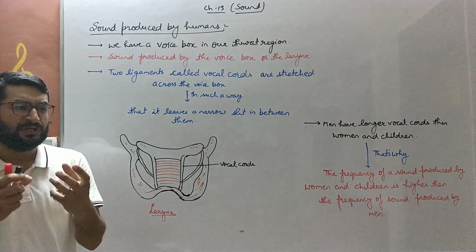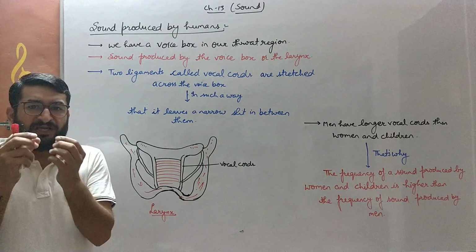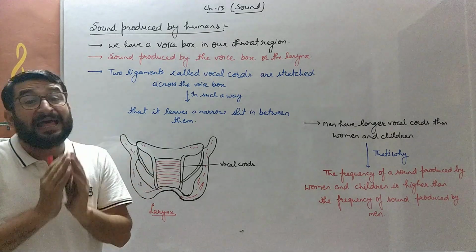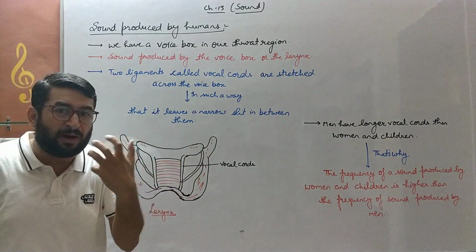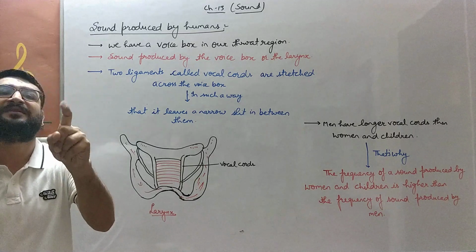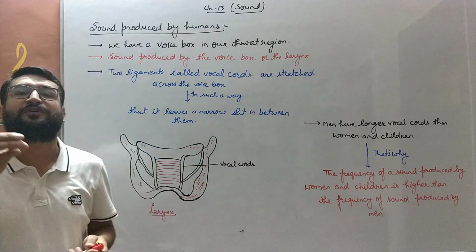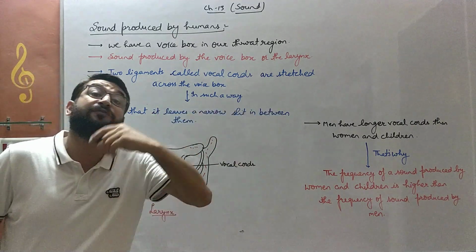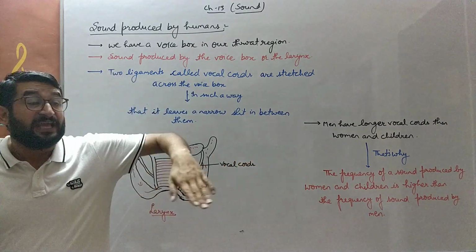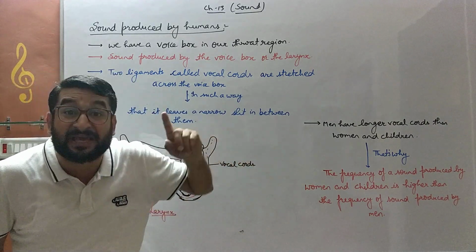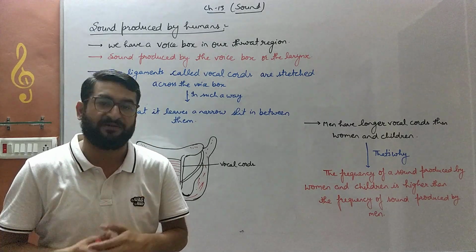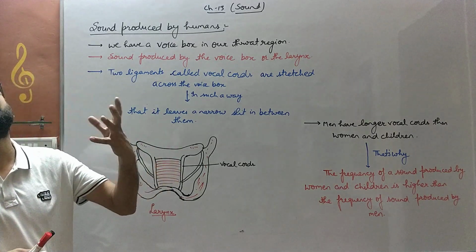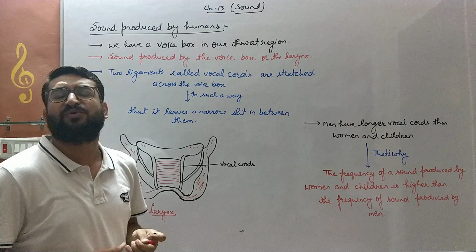Number of cycles completed in 1 second is known as a frequency, and the amount of time taken to complete 1 cycle is known as time period. देखो बच्चों, फ्रीक्वेंसी क्या थी? 1 सेकंड में कितनी साइकिल्स पूरी हो जाएंगी, दैट इज फ्रीक्वेंसी. टाइम पीरियड क्या है? 1 साइकिल को कितना टाइम लगेगा, दैट इज नोन एज टाइम पीरियड. The time taken by a bob to complete its 1 oscillation is known as time period.